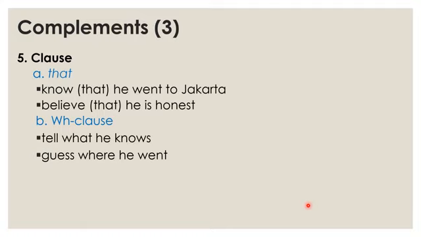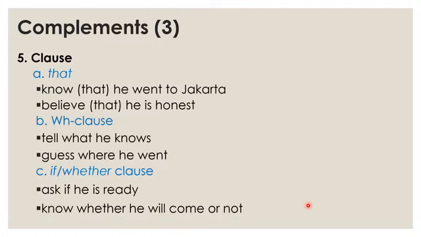And then you have another construction. Here, an if or whether clause, like in "ask if he is ready." Please ask if he is ready. So what did he ask? If he is ready. And then, "I didn't know whether he will come or not." So "whether he will come or not" is the complement of know. As you see here, we have three kinds of clauses as a complement of a verb: a that clause, a WH clause, and an if or whether clause.